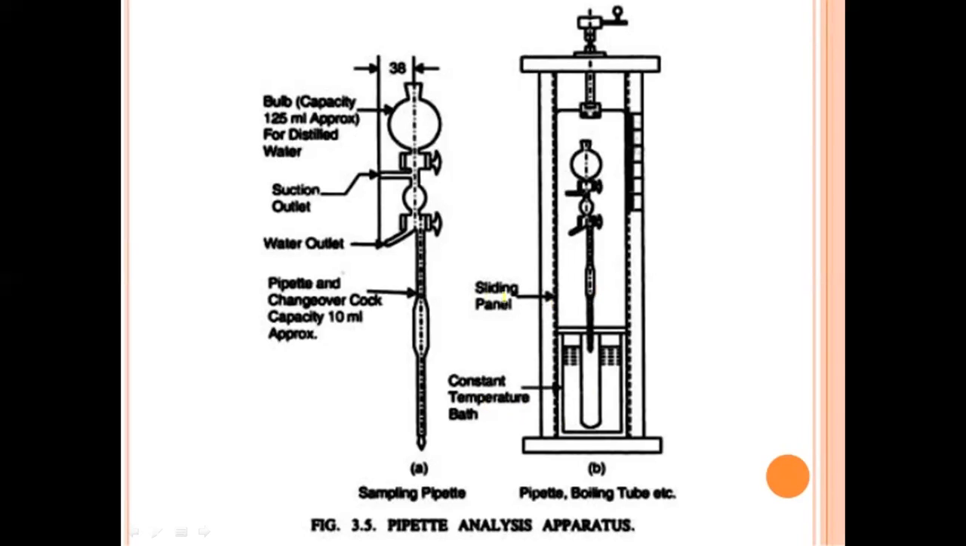It has a sliding panel and a constant temperature bath. Inside is a bulb of capacity 125 ml for distilled water. Next is the suction outlet, and next to it the water outlet. The suction outlet is this portion, and the water outlet is this one. Next is the pipette and the change-over cock, with a capacity of 10 ml. The throttle is the sampling pipette. Okay, clear.